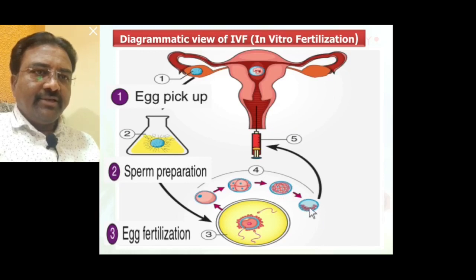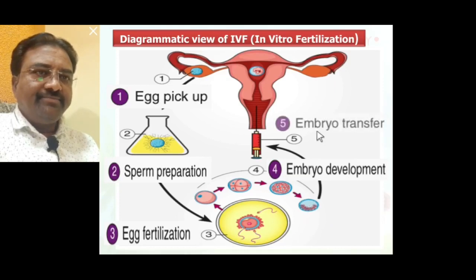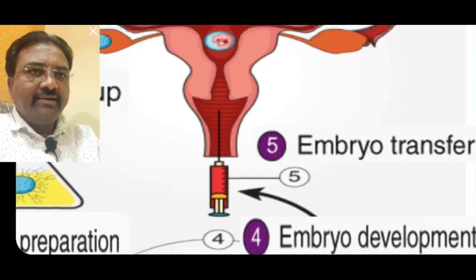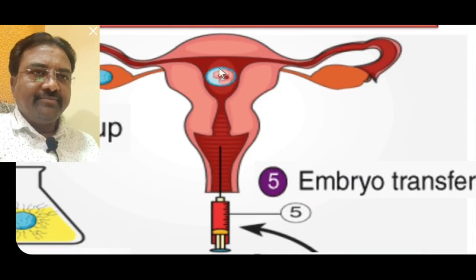Such embryo developmental stage is the fourth step of in vitro fertilization, and the last, fifth step is embryo transfer or zygote transfer through a catheter. The embryo is transferred into the uterus of the female reproductive system.